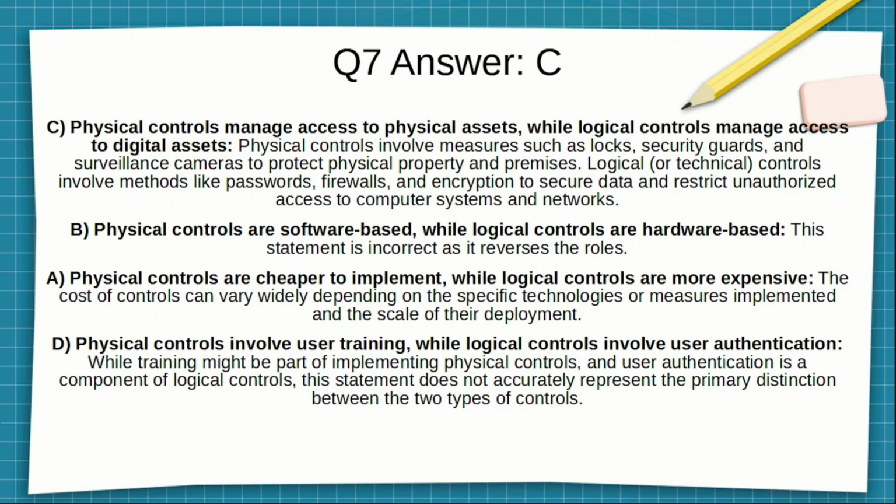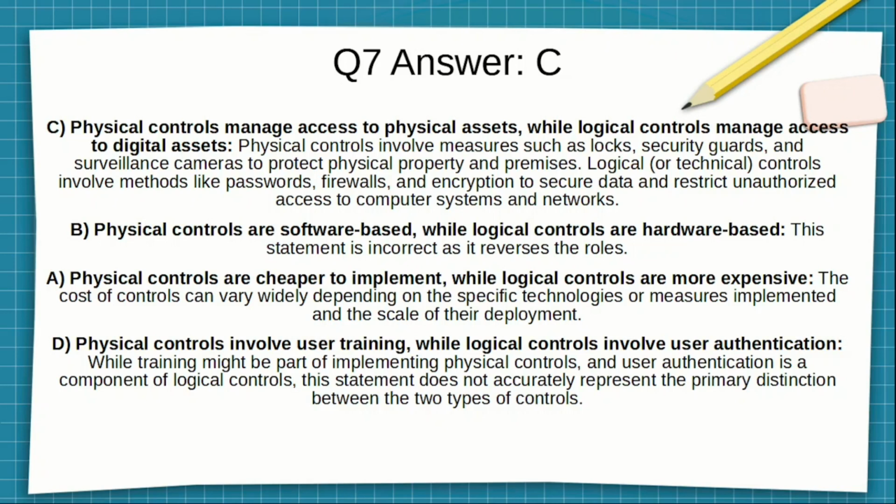Answer C. Physical controls manage access to physical assets, while logical controls manage access to digital assets. Physical controls involve measures such as locks, security guards, and surveillance cameras to protect physical property and premises. Logical or technical controls involve methods like passwords, firewalls, and encryption to secure data and restrict unauthorized access to computer systems and networks.